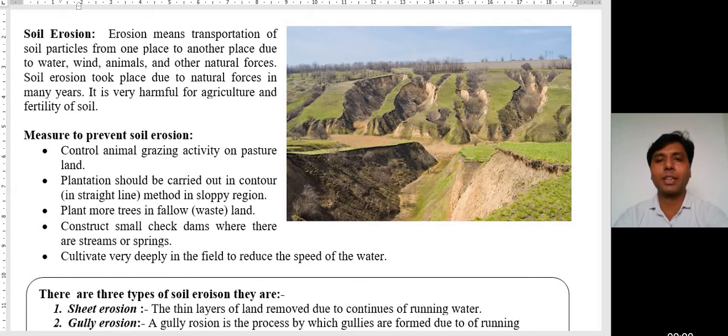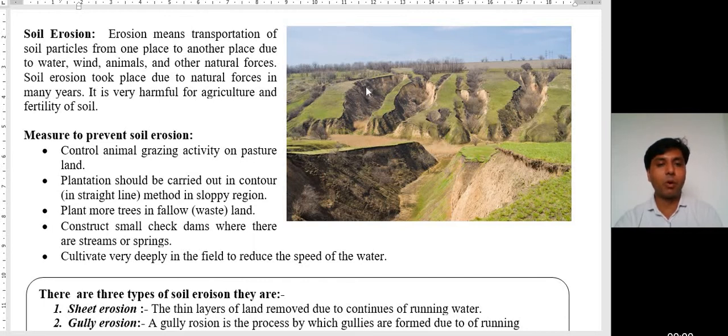Soil erosion means transportation of soil particles from one place to another due to water, wind, animals and other natural forces. Dear students, we have normally seen that soil is eroded because of water, wind, animals and some other natural forces. Okay, you can see in the picture, soil is eroded from this area.